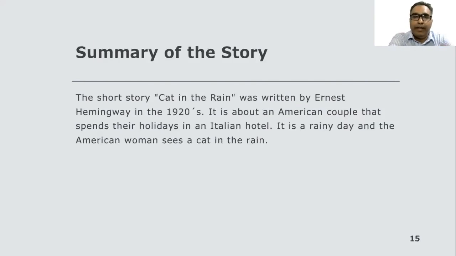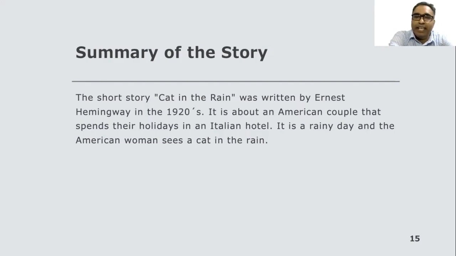We need to know the summary of the text. The summary will help us to understand the text in various ways. The short story, Cat in the Rain, was written by Ernest Hemingway in the 1920s. It is about an American couple that spends their holidays in an Italian hotel.